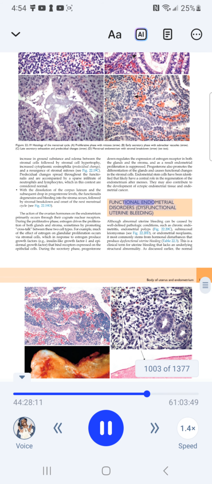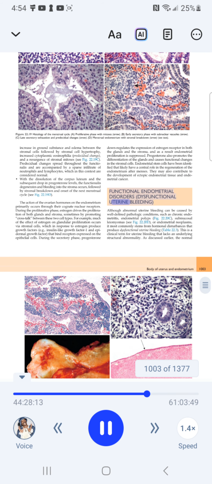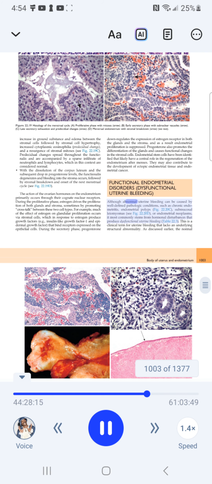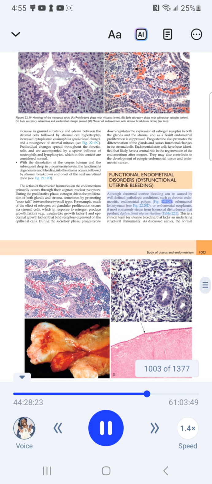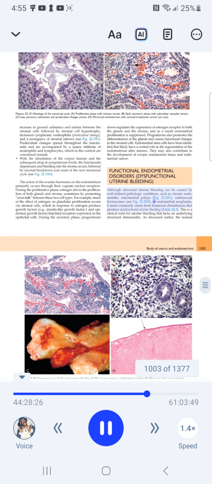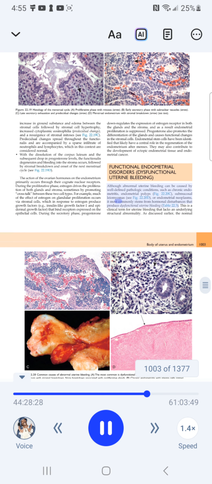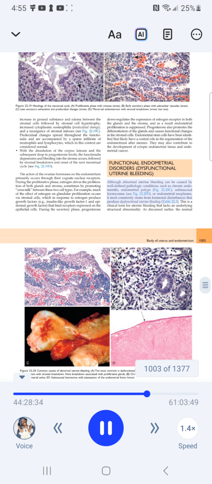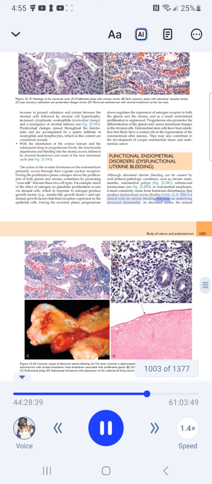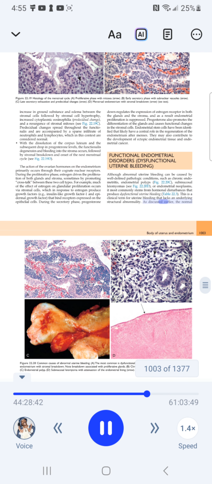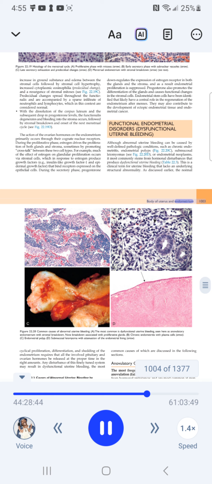Functional endometrial disorders. Dysfunctional uterine bleeding. Although abnormal uterine bleeding can be caused by well-defined pathologic conditions, such as chronic endometritis, endometrial polyps, see Fig. 22.20C, submucosal leiomyomas, see Fig. 22.20D, or endometrial neoplasms, it most commonly stems from hormonal disturbances that produce dysfunctional uterine bleeding. Table 22.3. This is a clinical term for uterine bleeding that lacks an underlying structural abnormality. As discussed earlier, the normal body of uterus and endometrium.